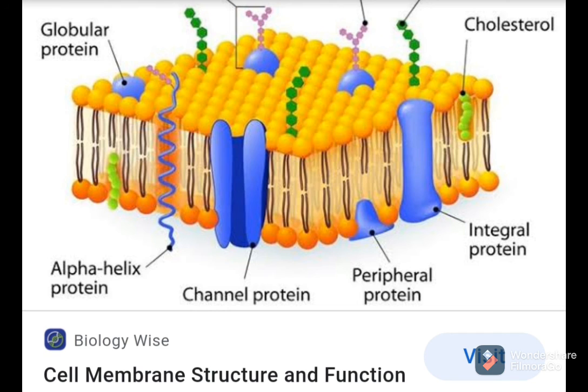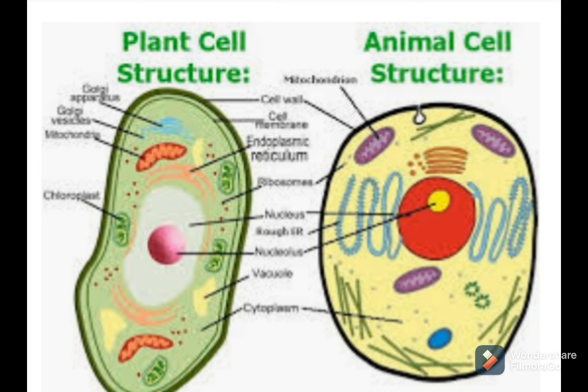So, by using these points, we can write the functions of a cell membrane. What are the functions? It gives shape and support to the cell. It protects the cell, that is, protection of the inner cell organelles. It is a selectively permeable membrane, it holds the cellular content, and it controls the passage of materials in and out of the cell. I hope you all understand what the plasma membrane is, what its structure is and what the functions of the plasma membrane are.